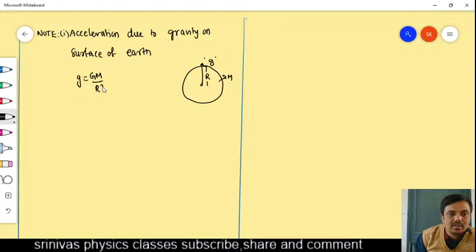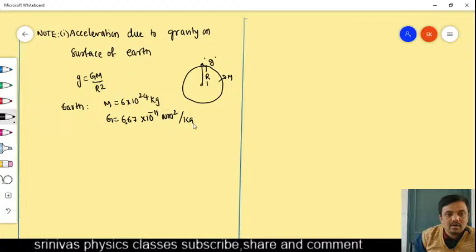But in the case of Earth, what are the values? Earth's mass is 6 into 10 to the power of 24 kg. The value of capital G is 6.67 into 10 to the power of minus 11 Newton meter square per kg square. The radius of Earth is 6,400 kilometers, which is 6,400 into 10 to the power of 3 meters.